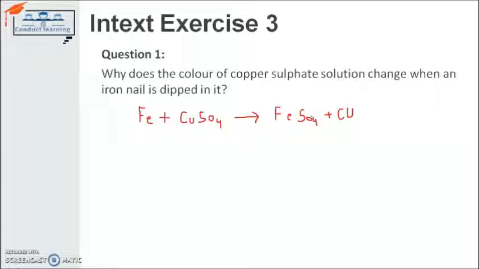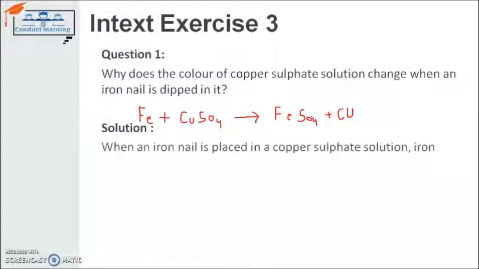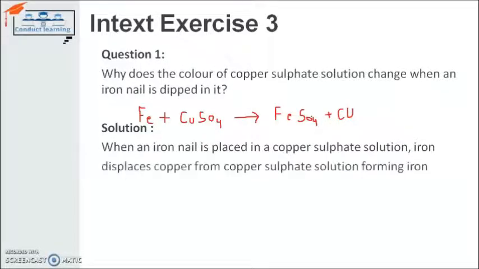The solution for the same is also given there. When an iron nail is placed in copper sulfate solution, iron displaces copper because iron is more reactive than copper. So iron displaces the copper from copper sulfate solution, forming iron sulfate, which is green in color. That's why the copper sulfate solution changes its color from blue to green.